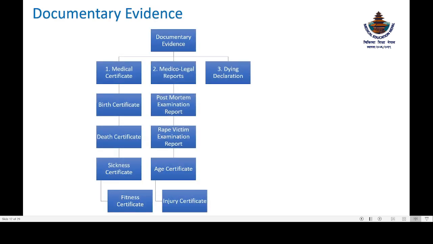Now, documentary evidence. Documentary evidence, as I have told, is classified in three categories: medical certificate, medical legal reports, and dying declaration. Some of the examples of the medical certificates are the birth certificate, death certificates, sickness certificates, and fitness certificates. And the medical legal reports are the post-mortem examination report, victim examination report, age certificate, and injury certificate.